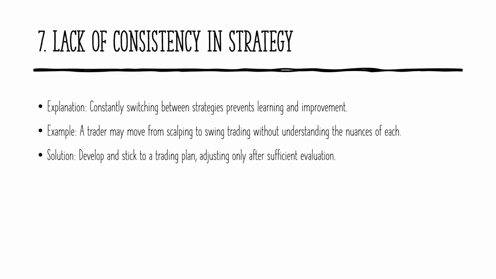Consistency is key to success in trading, yet many traders make the mistake of frequently switching strategies without giving them enough time to prove effective. For example, jumping from scalping to swing trading without fully understanding each approach can lead to confusion and inconsistent results. Constantly changing methods prevents traders from learning, refining, and improving their strategy over time.